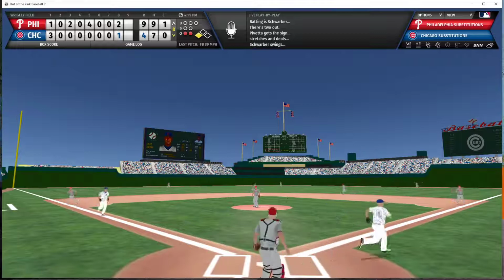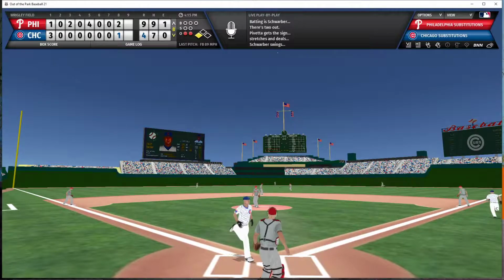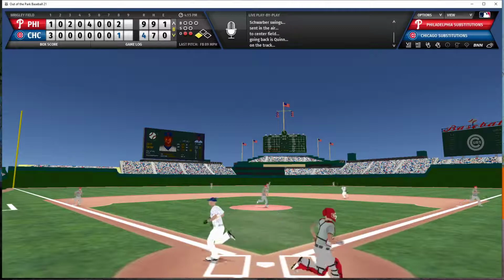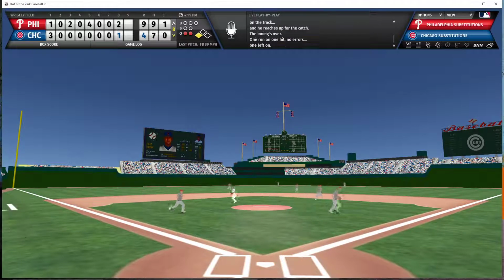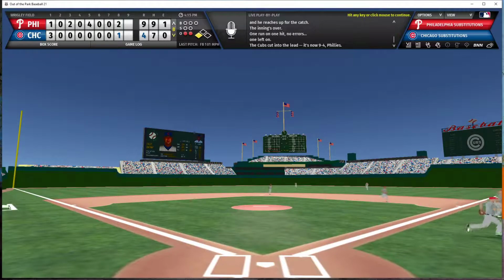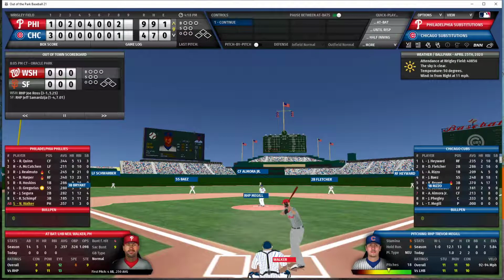First pitch to Schwarber. He pops it up to center field. That is not nearly as well hit. Schwarber flies out to the warning track. Quinn catches it in center field, and the inning is over. We go now to the top of the 9th. Cubs get 1 back, but they still trail 9-4.